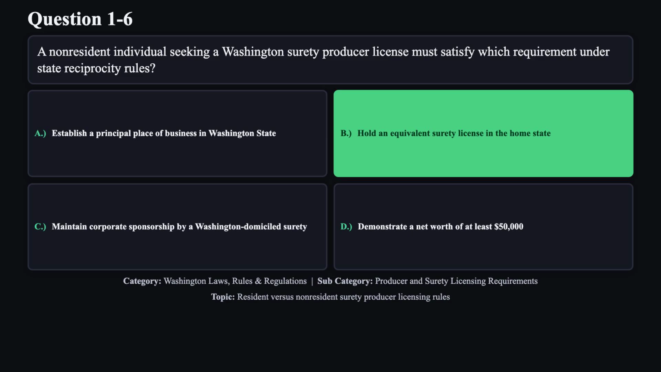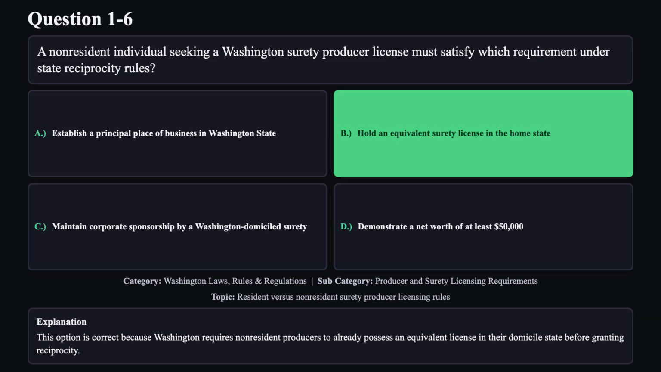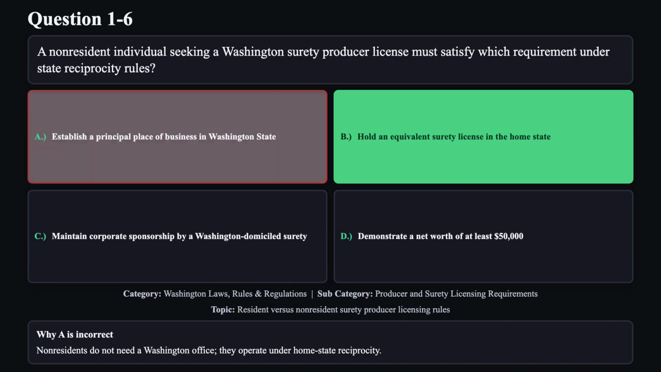The correct answer is B. This option is correct because Washington requires non-resident producers to already possess an equivalent license in their domicile state before granting reciprocity. Reason A is not correct. Non-residents do not need a Washington office. They operate under home state reciprocity.